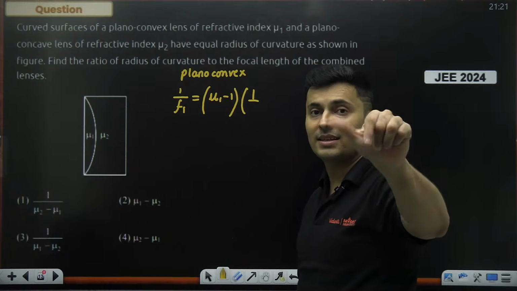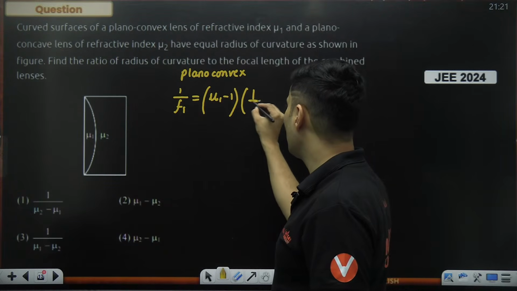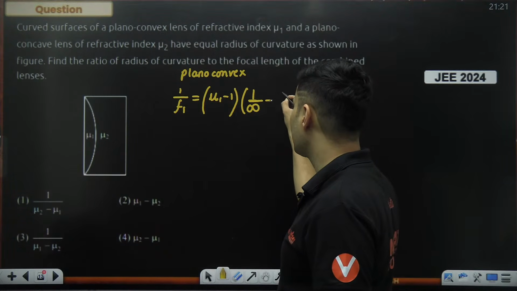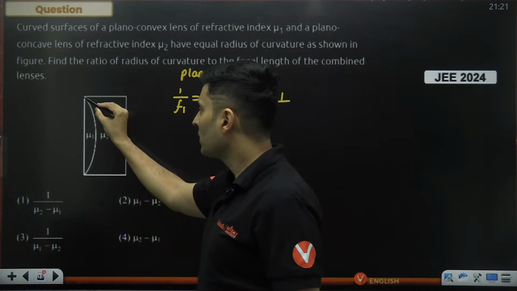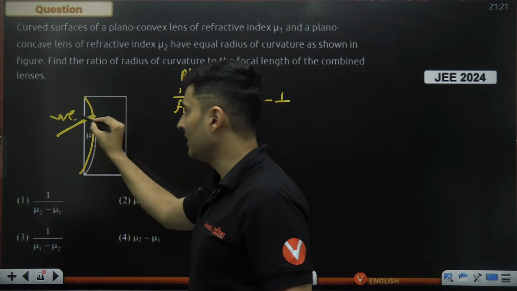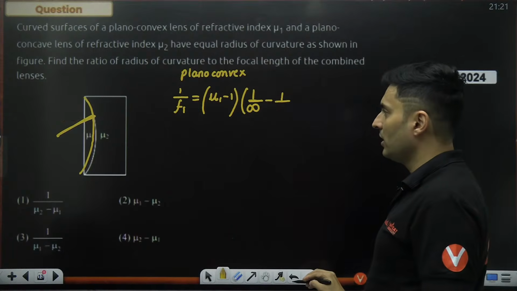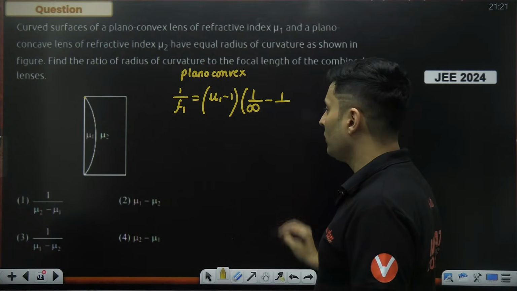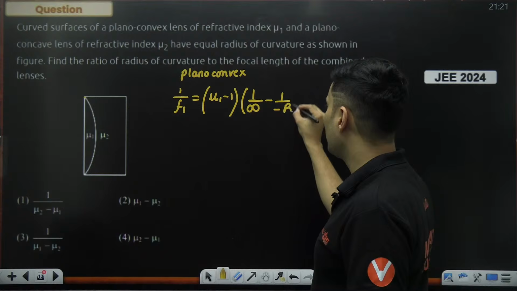Remember, for a flat surface the radius of curvature is infinity, so 1 by infinity for the first surface, minus 1 by R2. This second surface is also on the negative side, so I will say it is minus R.